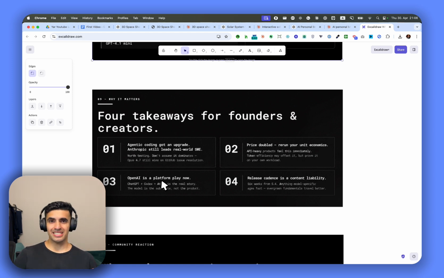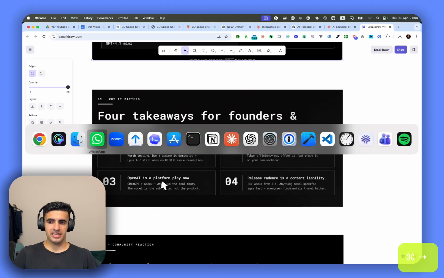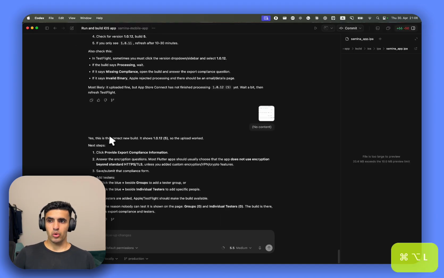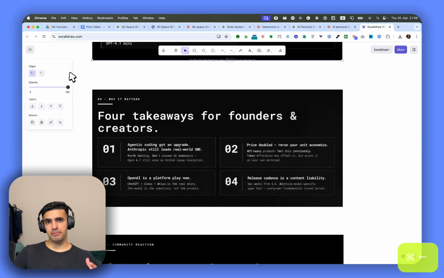OpenAI is no longer just a website. It's no longer just a model. It's no longer just ChatGPT. It's becoming a complete platform, and it is like Codex that you can see already here. Codex is becoming a super app. You can code anything here. You can connect with browser. You can connect with any agent. So it has become a complete platform.